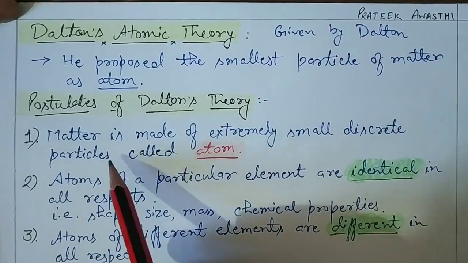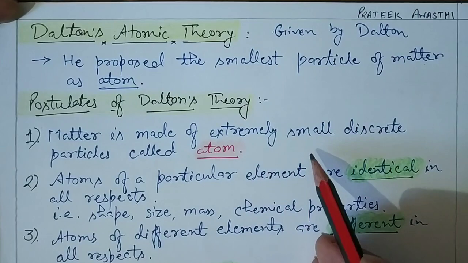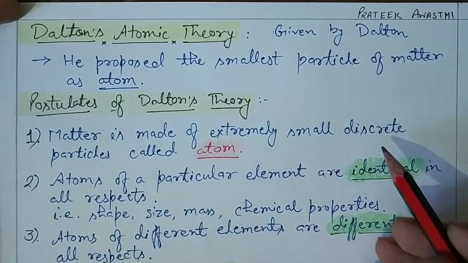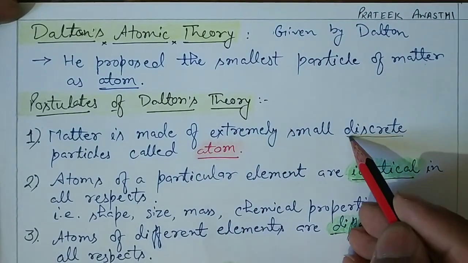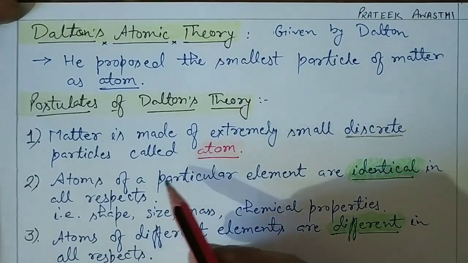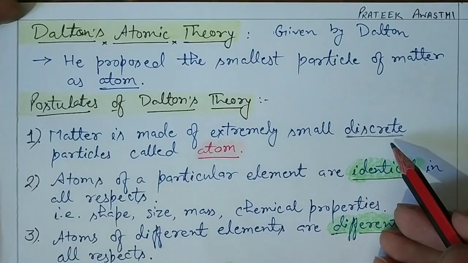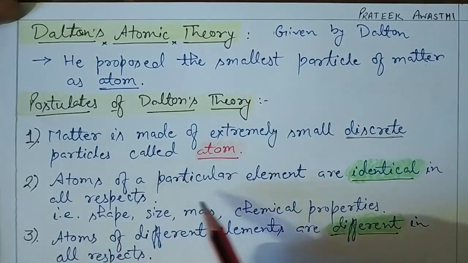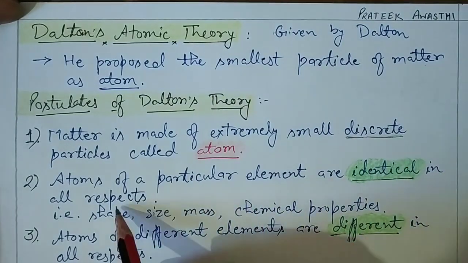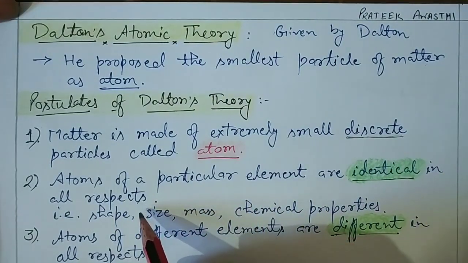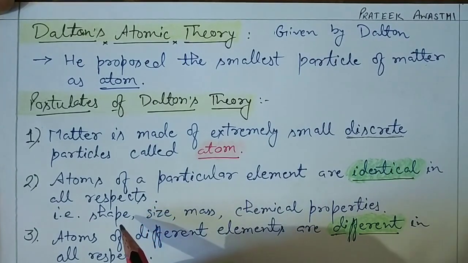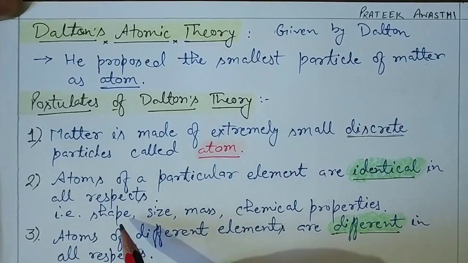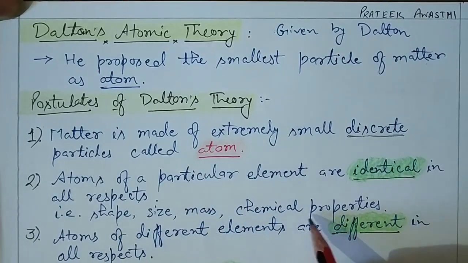The first is that matter is made of extremely small discrete particles called atoms. Discrete means a special type of particles which are different from the other particles. The smallest particle is the atom. Atoms of a particular element are identical in all respects, meaning an element would have atoms that all have the same properties, such as shape, size, mass and chemical properties.